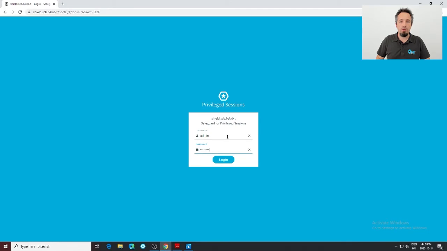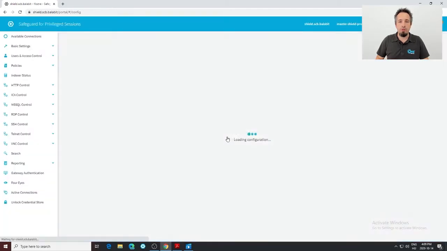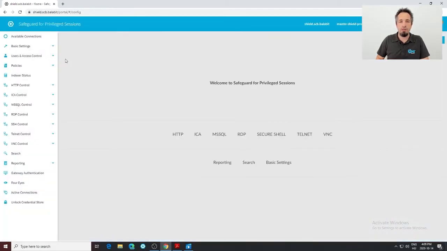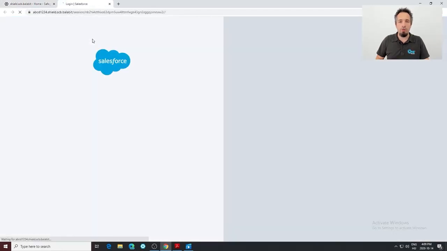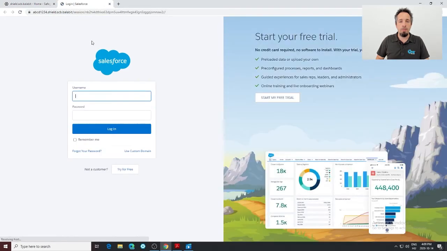You have to use the user interface of SPS because this is how the access control selects the available targets based on the group membership of the authenticated user. In this version, you can type in the target into this URL bar, but later we want to offer other options as well. If the access control allows accessing the target system, a new tab is opening where the web page is loaded and the session recording is being started.